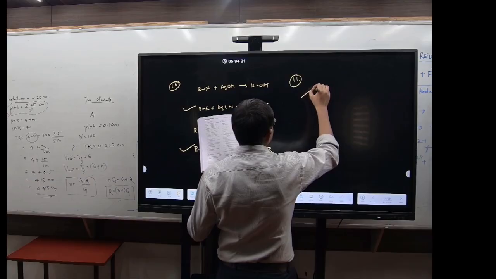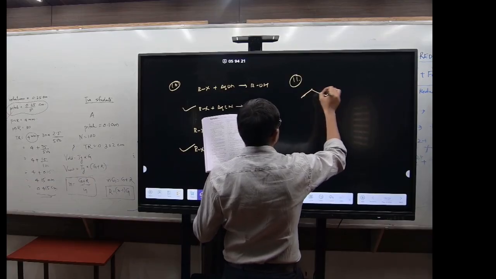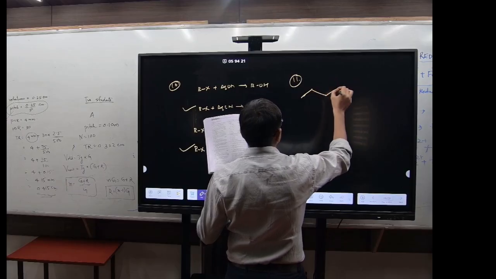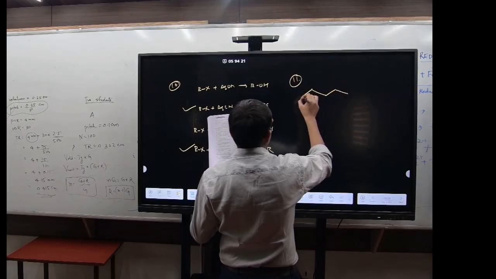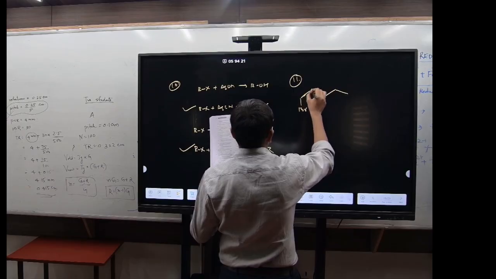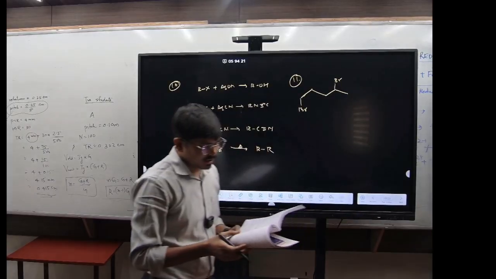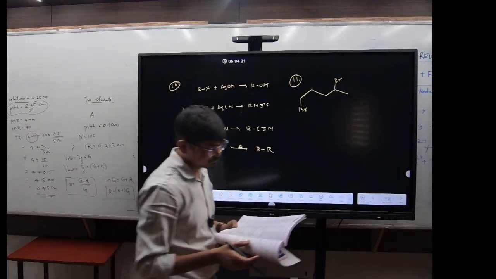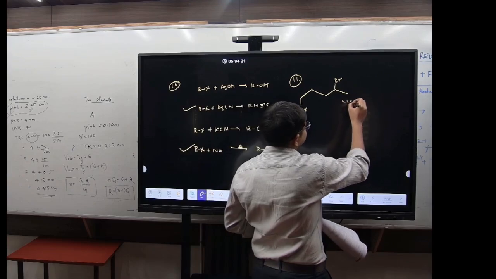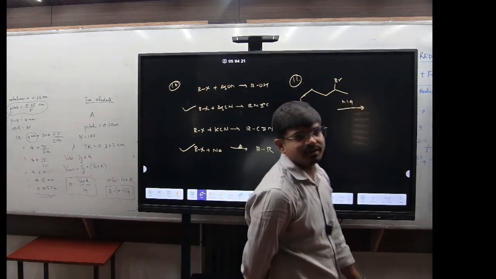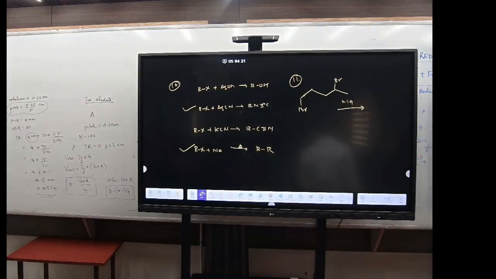So see here, 1, 2, 3, 4 and 5. 1,4-dibromo, here bromo at 1 and bromo at 4. Clear? If we heat it in the presence of sodium, what will form? It will undergo the Wurtz reaction.